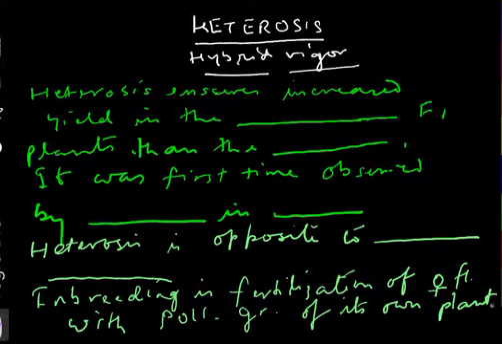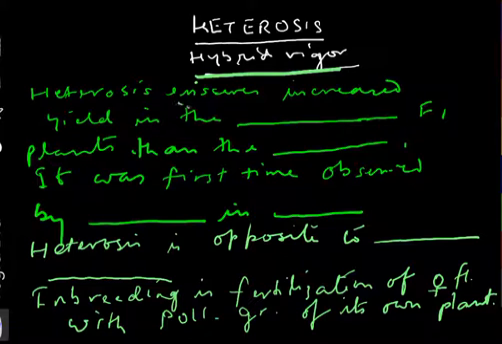So today's topic of discussion is heterosis. It is an important topic in plant breeding as well as in agriculture. Heterosis is also called hybrid vigor because it deals with the hybrids produced by crossing two inbred lines, and that hybrid is more productive than the two parents. That is why it is called hybrid vigor.